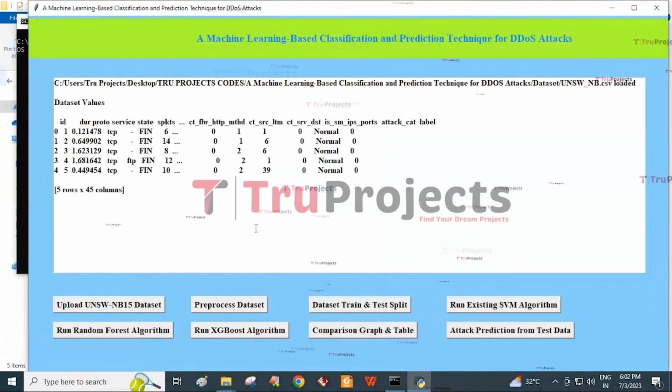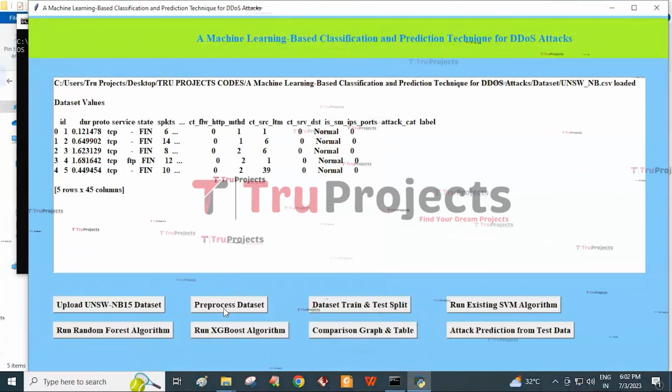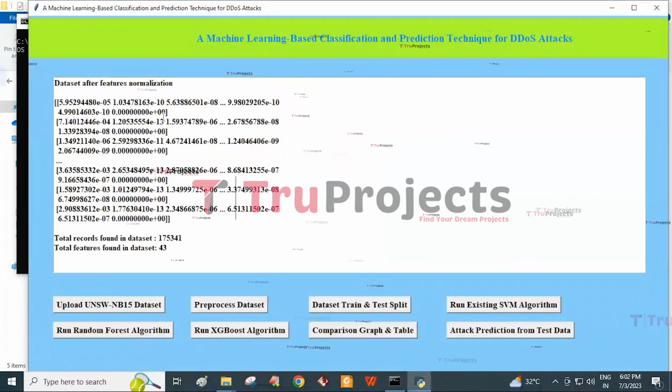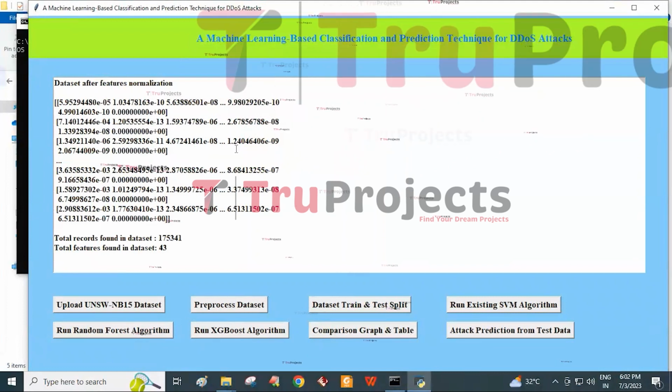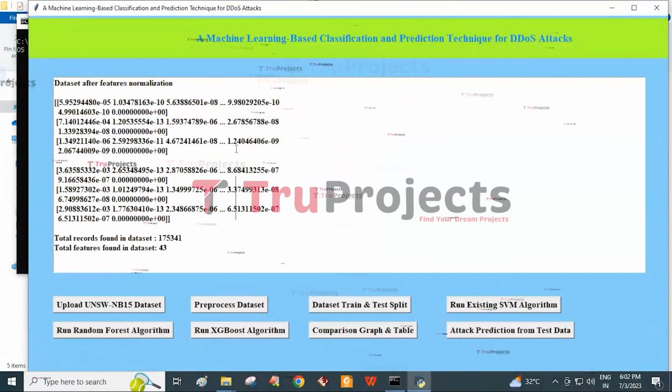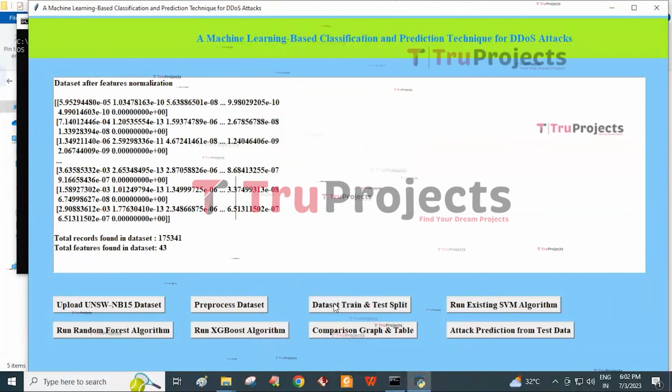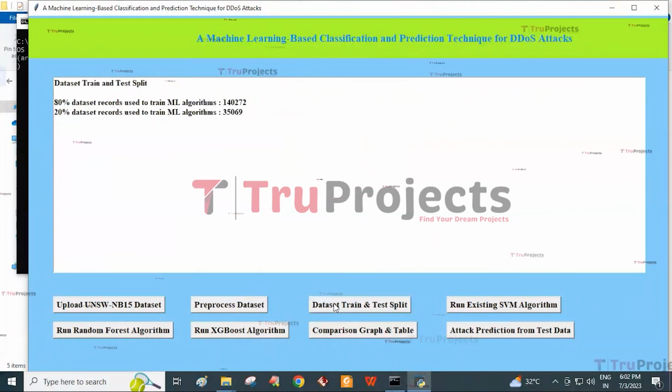Hence, to convert the non-numeric data into numeric format, click on Pre-process Dataset button. Here, the dataset is pre-processed and all non-numeric data is converted into numeric format, and we can see the total records found in the dataset is 175341, and the total features found in this dataset is 43.